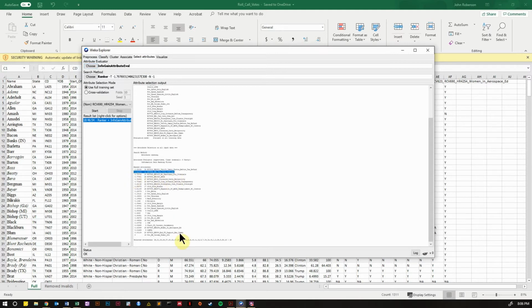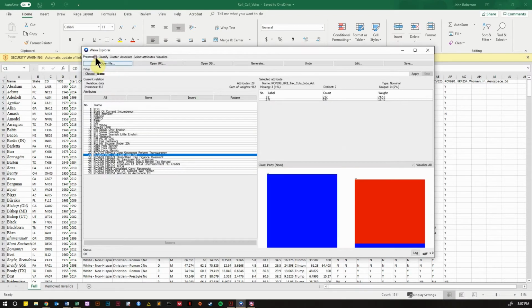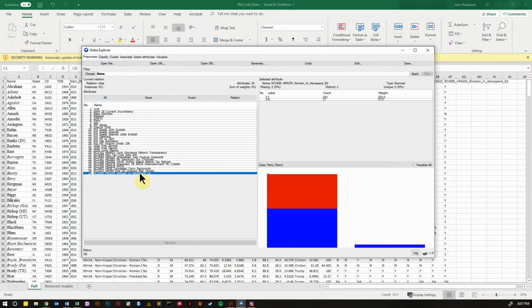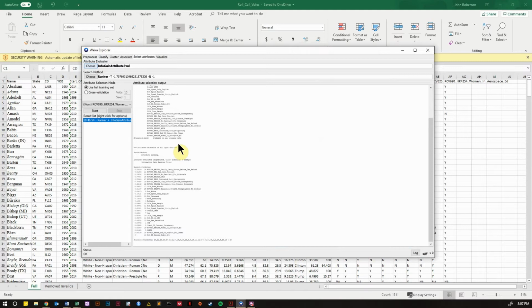There were some of the roll call votes, though, that were not very helpful at all, and those two were the women in aerospace education and the ending support for the war in Yemen. And when we go back and look at the data, that makes sense. These two were the bills that had basically bipartisan support. There were some Republicans who voted against the women in aerospace education, and there were some people in both parties that voted against ending support for the war in Yemen, but generally people from both classes voted yes, and therefore splitting on that is not going to yield much information gain.